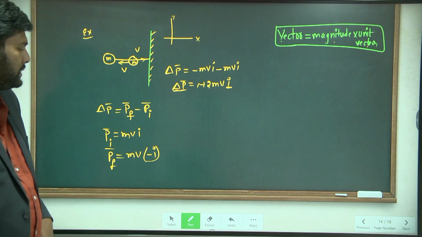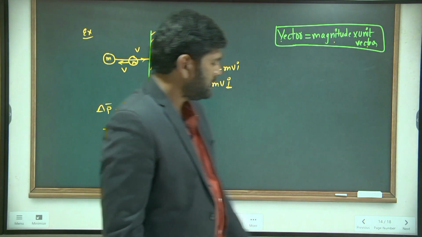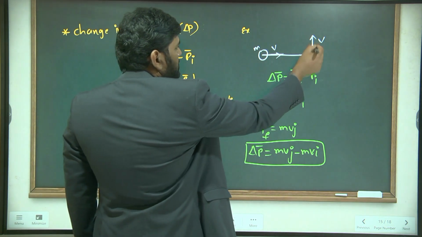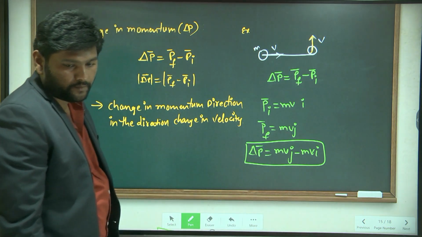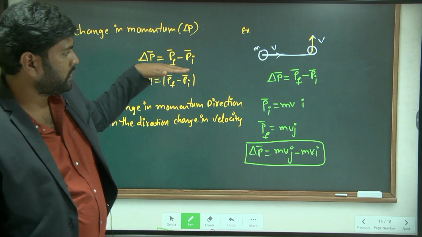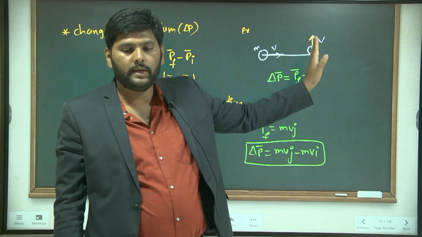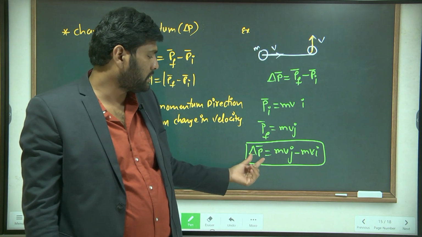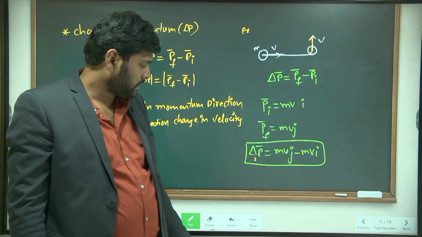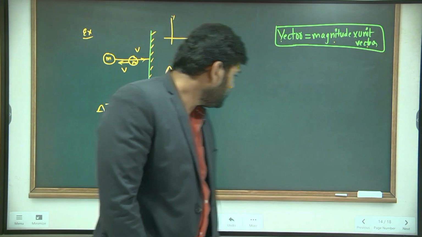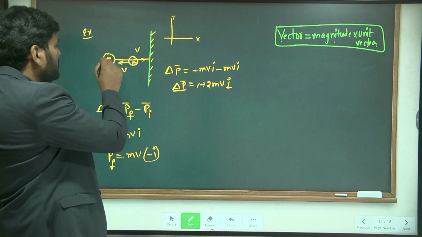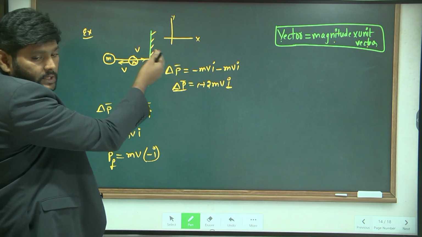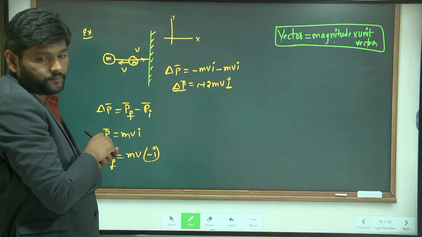But I have a question. In the previous case and in this case, it changes its direction. Actually it is moving in a straight line, but it changes its direction, and due to the change in direction, momentum also changes. Here also the object is moving forward, but when it strikes the wall it comes back in the backward direction.